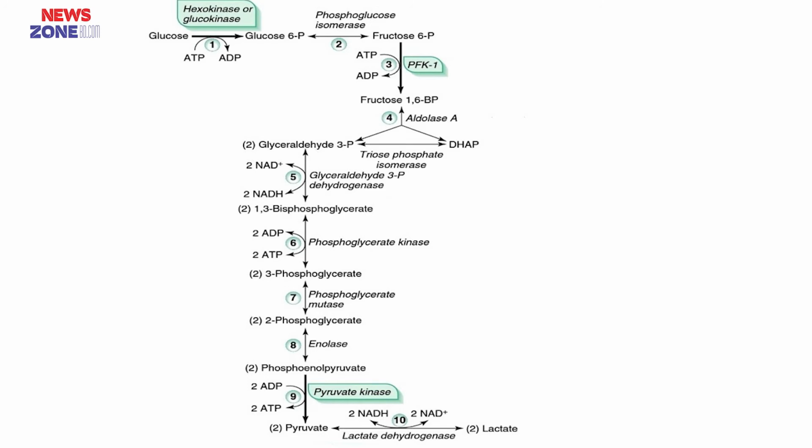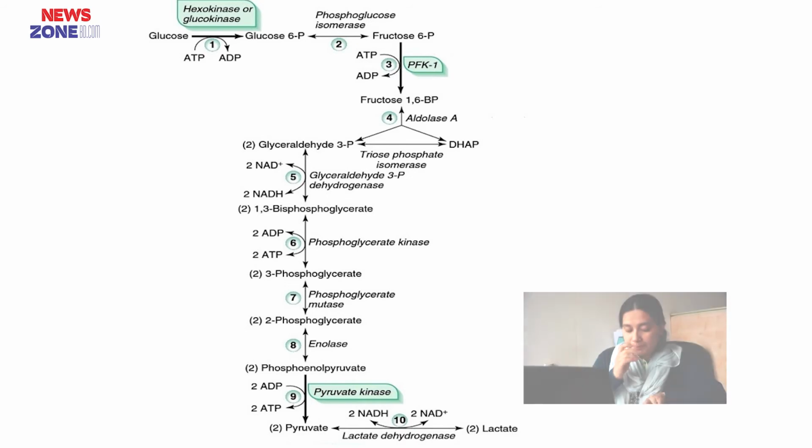Then here comes the energy generation phase. Here 2 molecules of glyceraldehyde 3-phosphate are converted into 2 pyruvate and generate 4 ATP at substrate level. So, steps 6 to 10 constitute phase 2, also known as the energy producing phase. Step 6, here conversion of glyceraldehyde 3-phosphate to 1,3-bisphosphoglycerate occurs. Here a phosphate is added at position number 1, but ATP is not used. This phosphate is taken from inorganic phosphate. So, this enzyme, glyceraldehyde 3-phosphate dehydrogenase, is the only enzyme of glycolysis which can use inorganic phosphate.